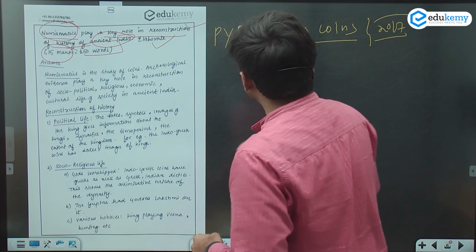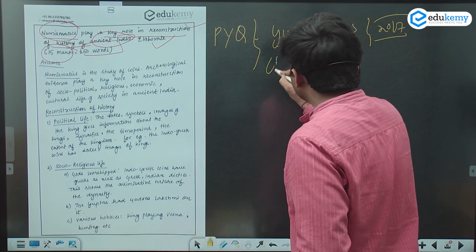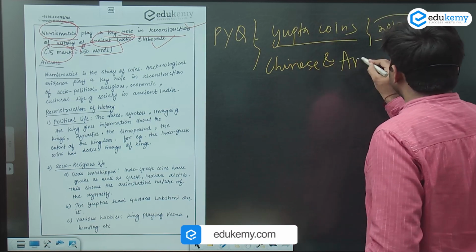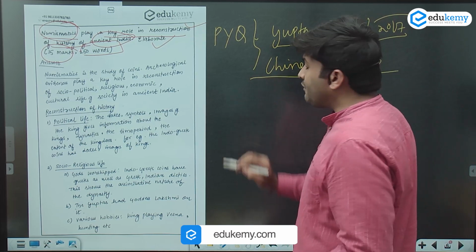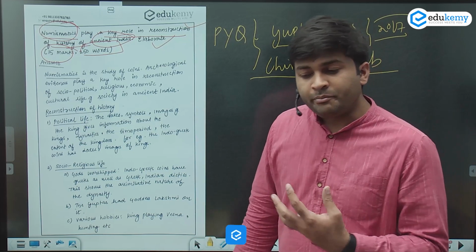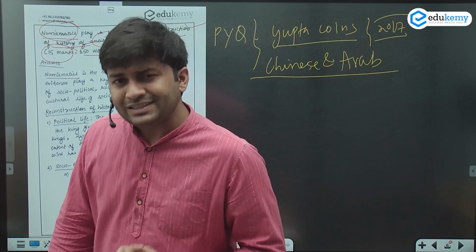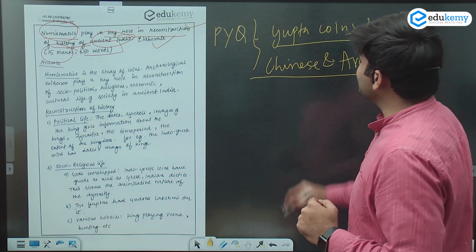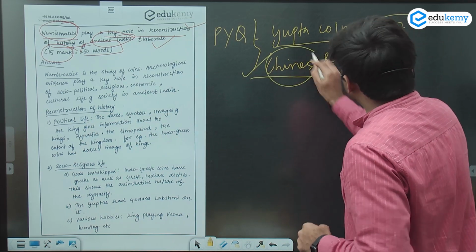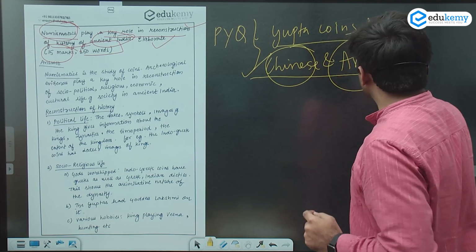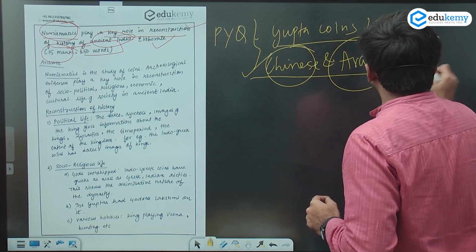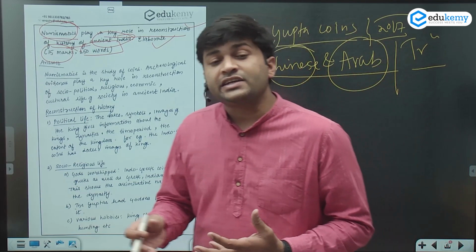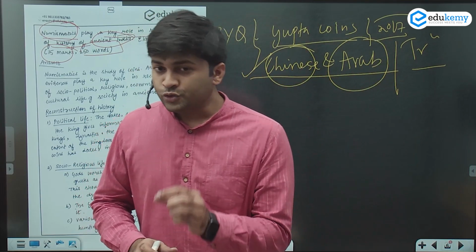And also you had a question on how Chinese and Arab travelers, we see many of the travelers, this is one of the main focus areas of UPSC, whether it is the preliminary examination or the main examination. Every time there is a question on these travelers. So how their writings help in the reconstruction of history of India. So this was the question.